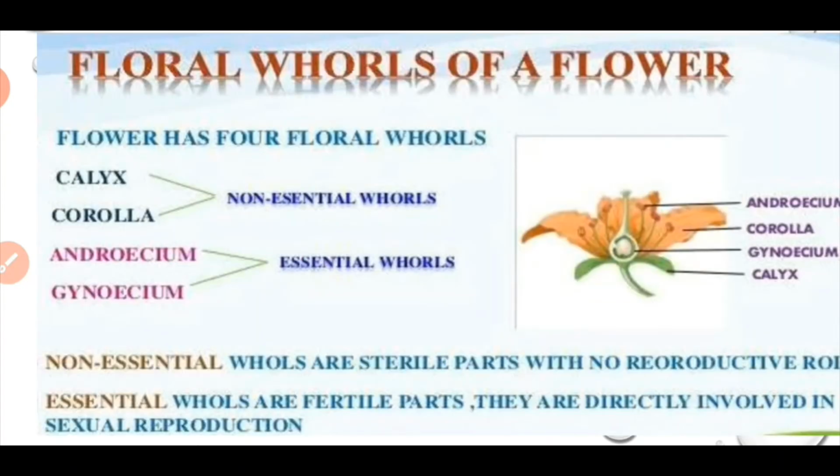Now let us discuss the main essential and non-essential parts of the flower. Calyx and corolla, they are the non-essential whorls. Androecium and gynoecium, they are the essential whorls of a flower.